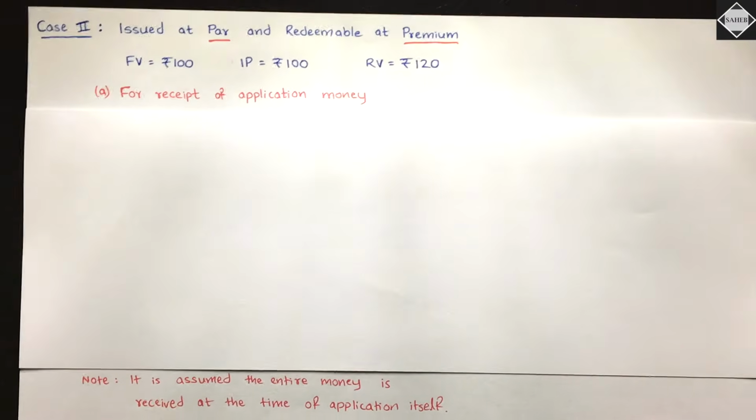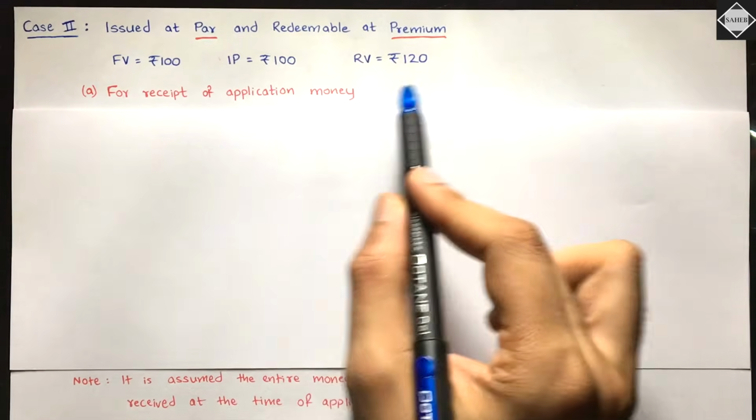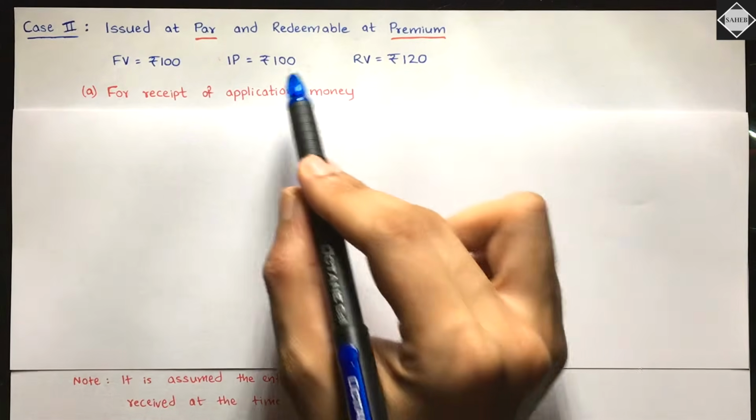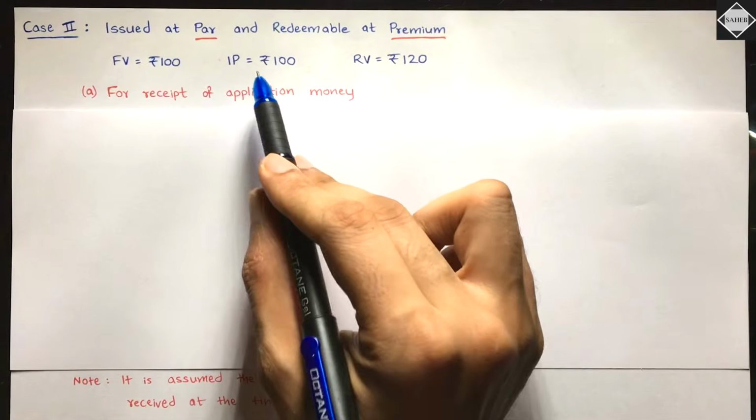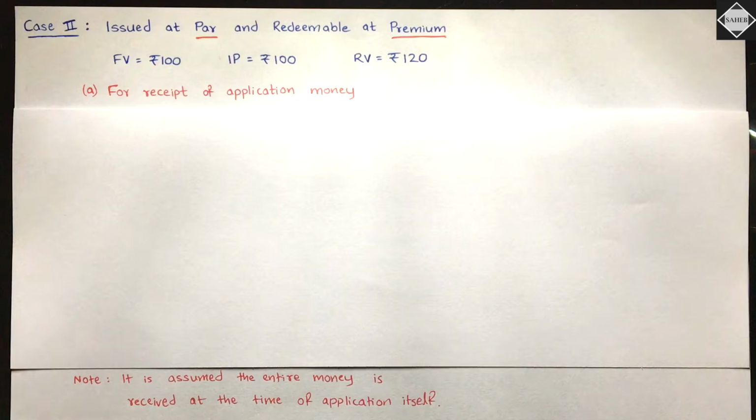Yeah, so for receipt of application money, what do we have to do? All the money has been received. Now tell me, which amount will be received, 120 or 100? Of course 100. Issue price is the amount that we receive per debenture. Is that clear? Keep that in your mind.